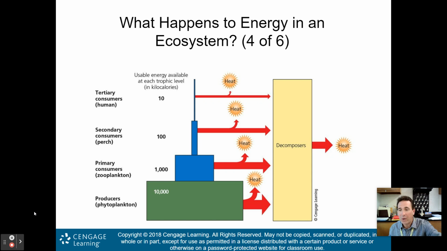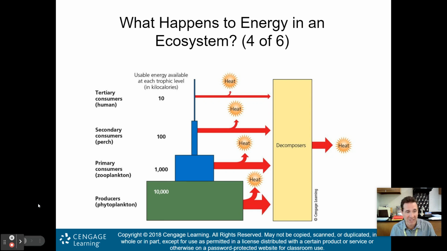It's because we are losing 90% of the energy as we go up through these trophic levels, or you can think of it as the top trophic level having 10% of the energy available to the one just beneath it. And this is why, if you're a meat eater, you have to eat much more meat to get the same amount of energy as if you just ate plants.